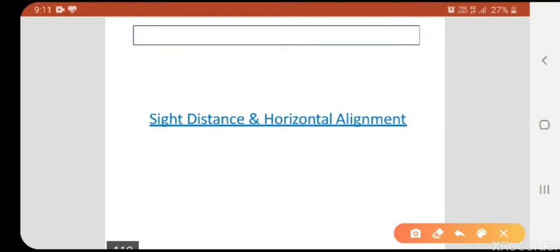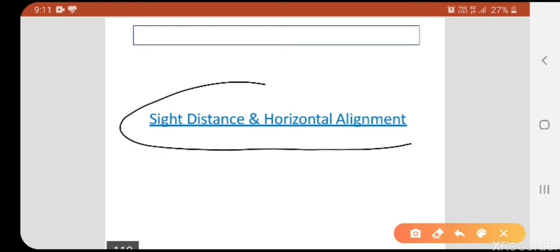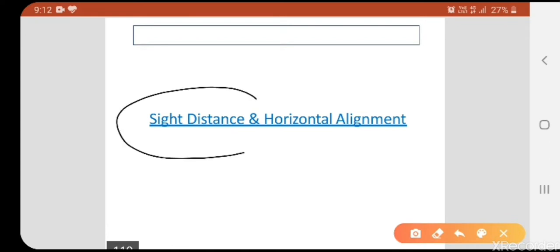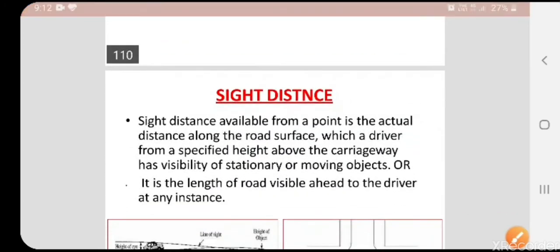Today I am continuing the topic of stopping sight distance. What do you mean by sight distance and horizontal alignment? Let us see. First we will start with the sight distance. What do you mean by sight distance? As we know, the name itself indicates sight distance, which is nothing but up to what extent the human eye, or the driver, can see while driving the vehicle on a highway.